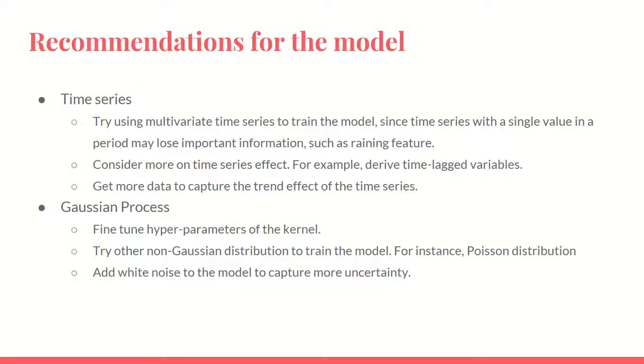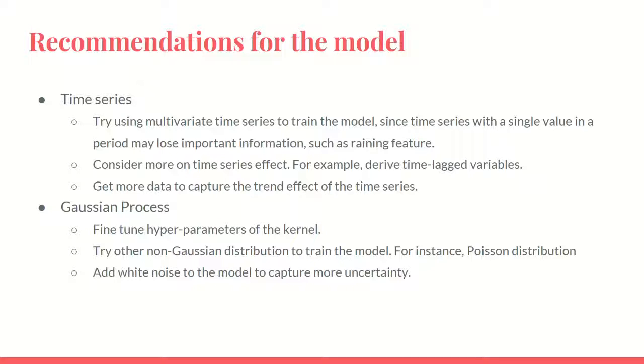So here I list some recommendations for improving the models, and I want to talk about two parts. The first part is for time series, and the second part is for Gaussian process. To improve the time series, the first thing I think we should try is using multivariate time series to train the model, since a time series with a single value in a period may lose some important information, such as the RAM feature.